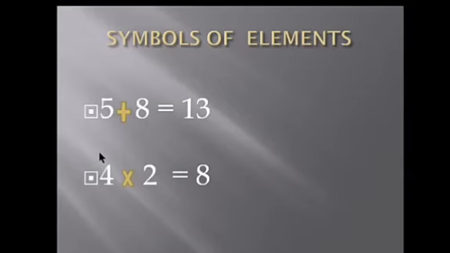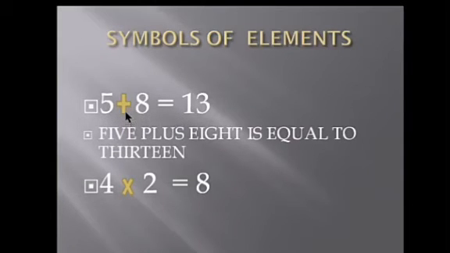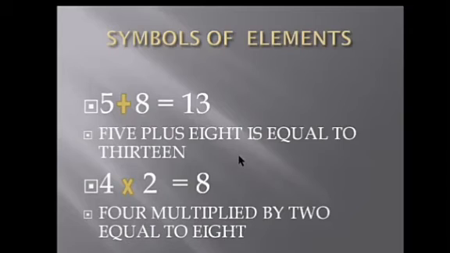So, in order to do mathematical operations, we are using the symbols. If we are not using symbols, maths will be very much boring, is it not? If the symbols are not used, it will be difficult to write the mathematical forms, is it not? So, that is easy. In order to make our work easy, we are using symbols. If there is no symbol, we should be writing it as 5 plus 8 is equal to 13. Like that, 4 multiplied by 2 is equal to 8.